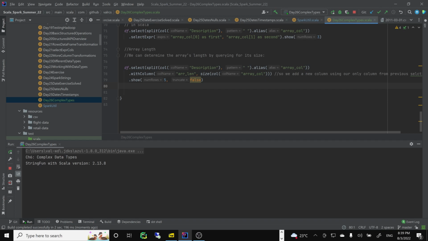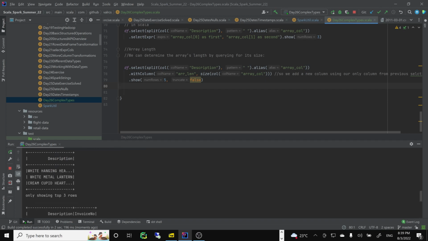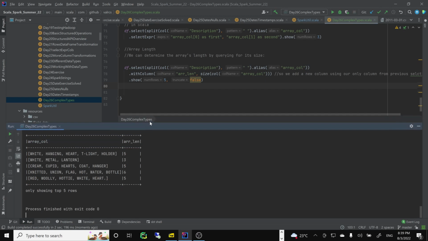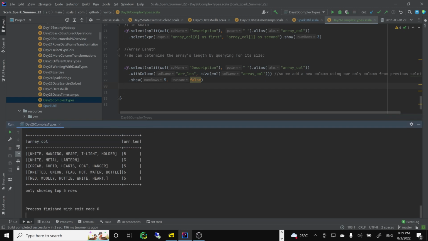Should work quite nicely if I didn't make a big mistake, but who knows? It looks okay to me from here. And yes, okay, great. Look at this here. It works fine. So array column 1 2 3 4 5 5 3 5 6 5. Excellent, right? So we can analyze this already, use it for some analysis if you want.